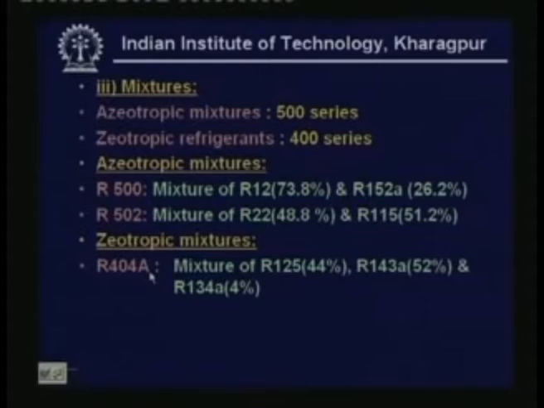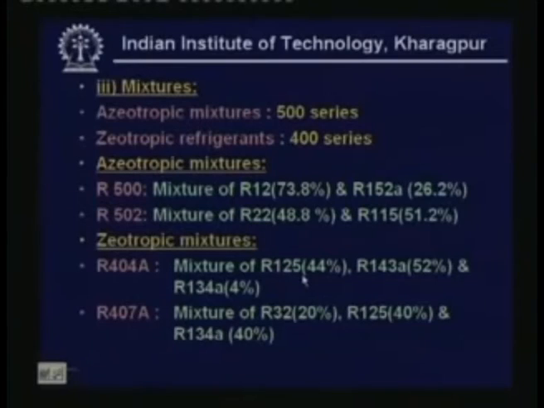To distinguish, small letters a, b, etc. indicate isomers, whereas capital letter A means it is a mixture. Then again you can have R407A, it is a mixture of R32, R125 and R134a.